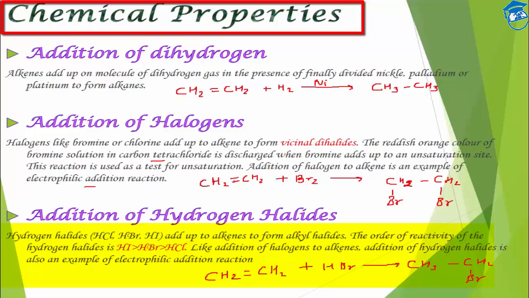Hydrogen halide is added to it, an addition reaction. Now the order of reactivity will be HI greater than HBr, then greater than HCl. It is again similar. This is electron rich and this is an electrophile, so it is an electrophilic addition reaction.